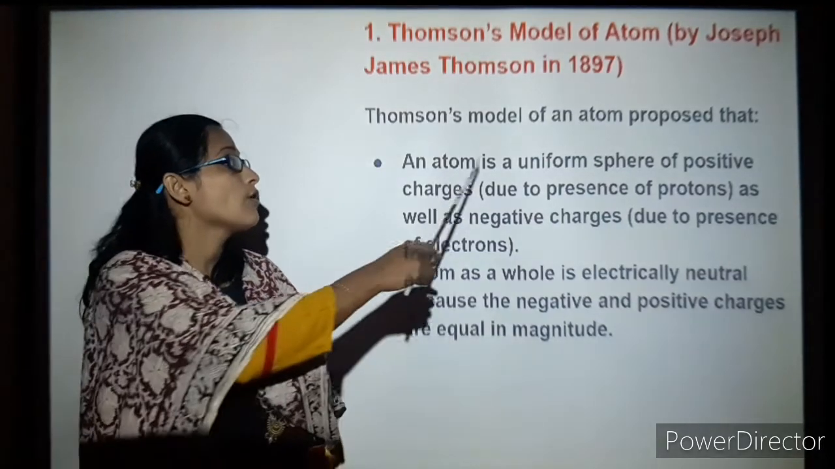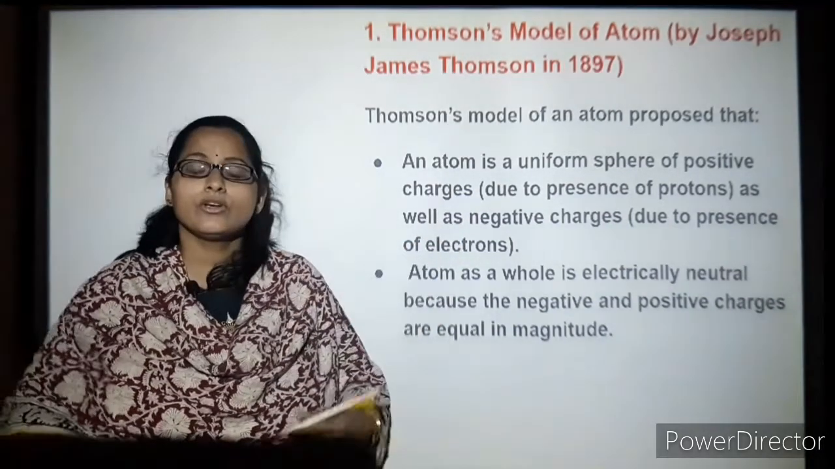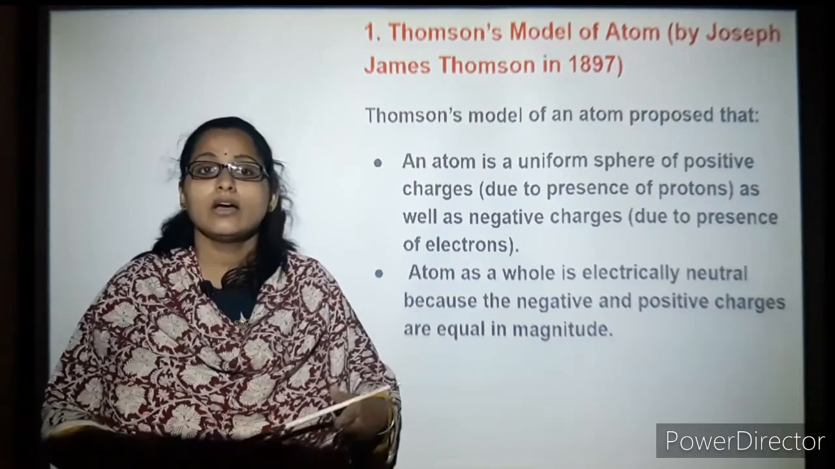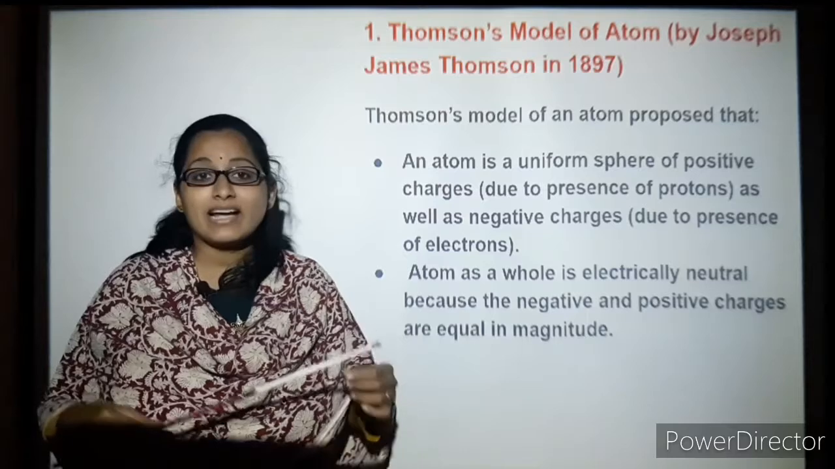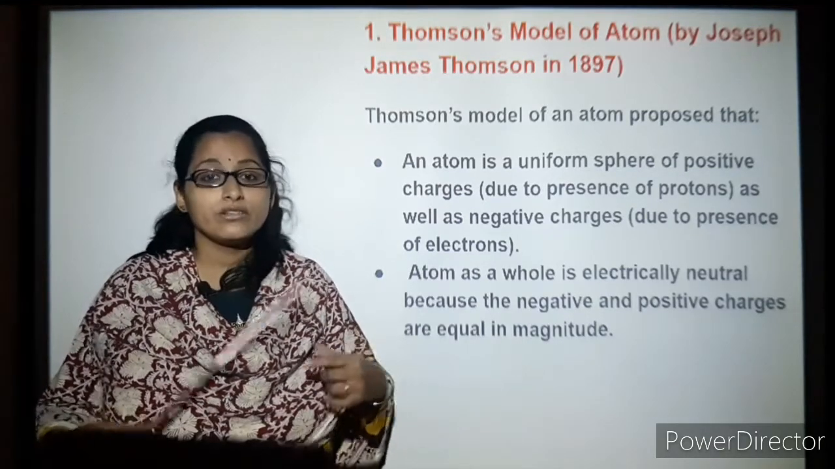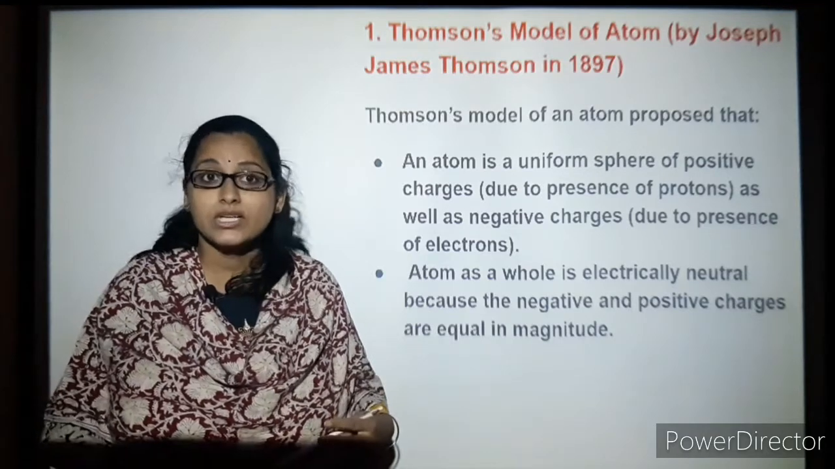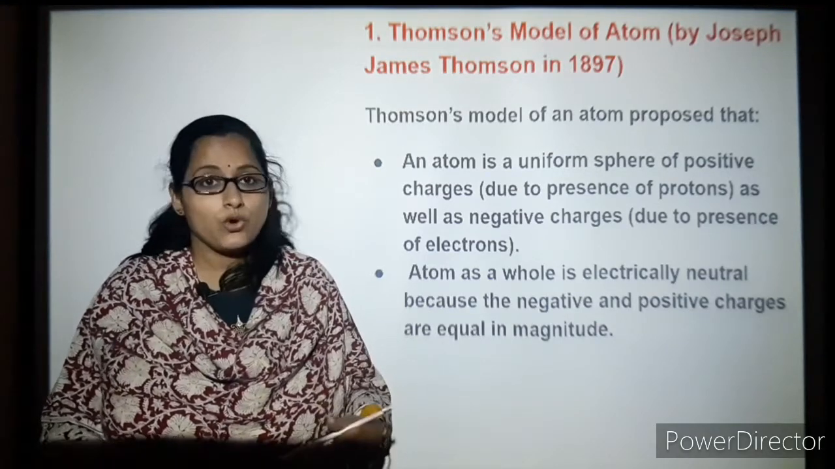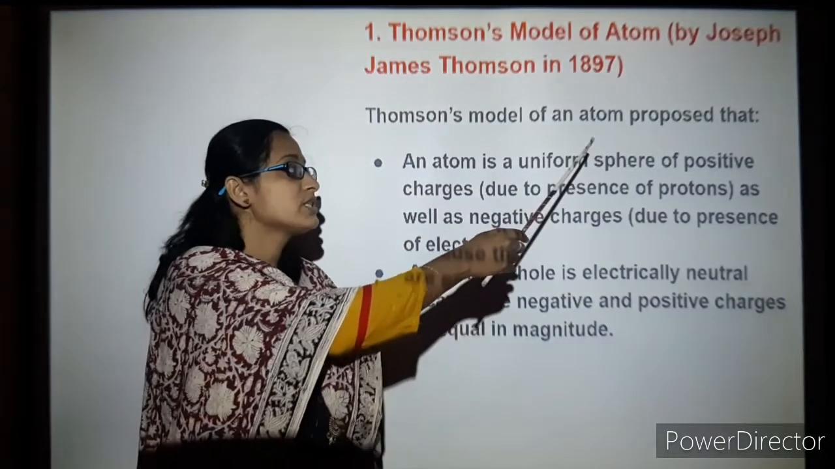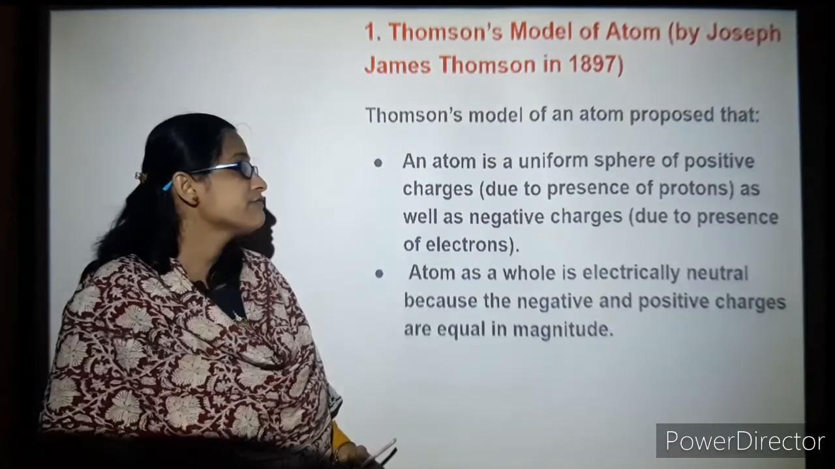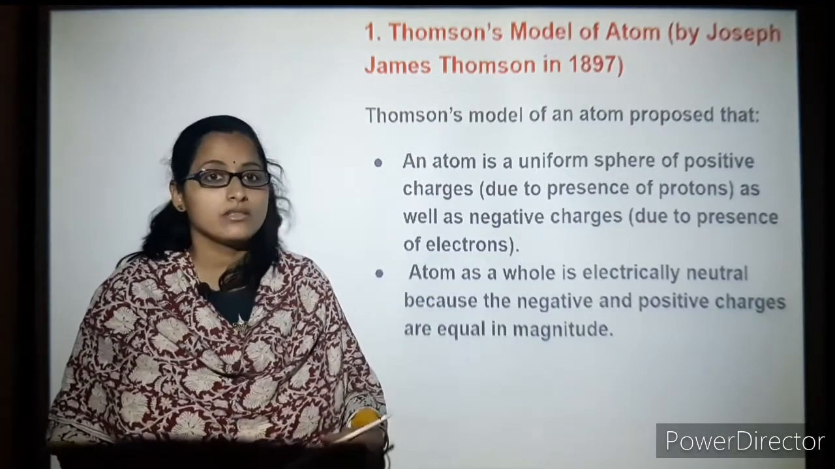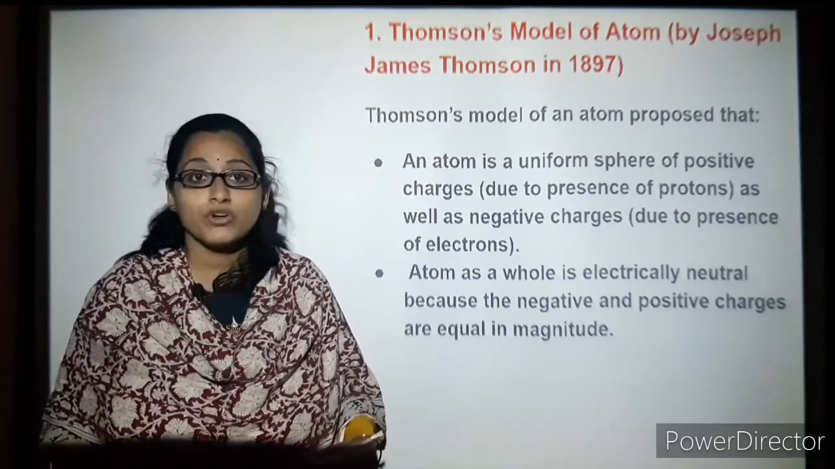His model of the atom proposed that, you might have seen a watermelon, you cut the watermelon into half, and he said that the black seeds that you see inside are the electrons, and the rest of the part, the pulp that you see, is all the protons. So you can see here an atom is a uniform sphere of positive charges, as you can see in the flesh of the watermelon.